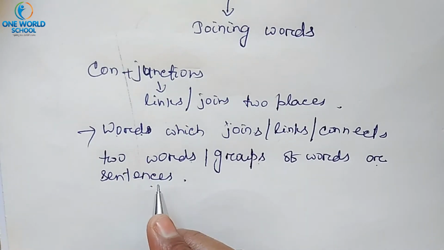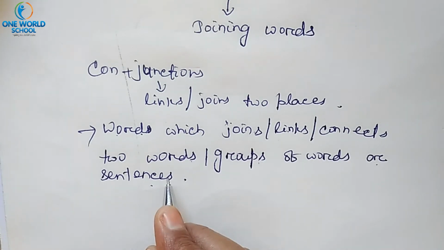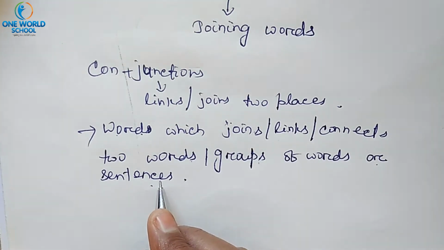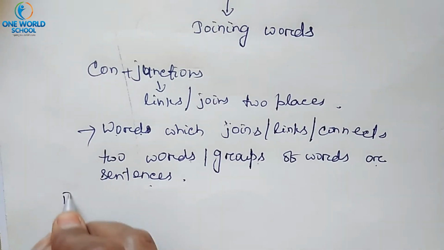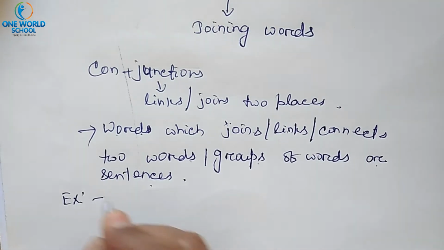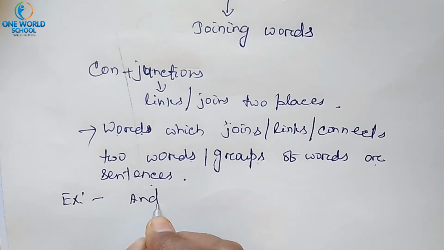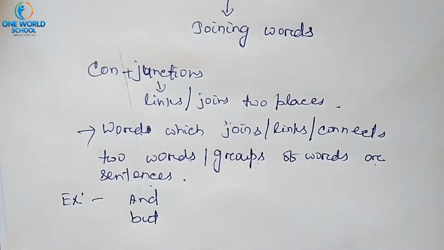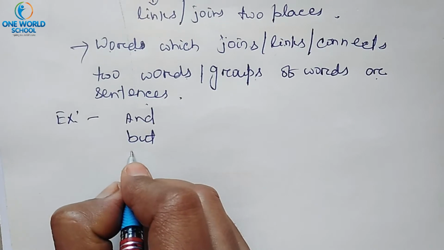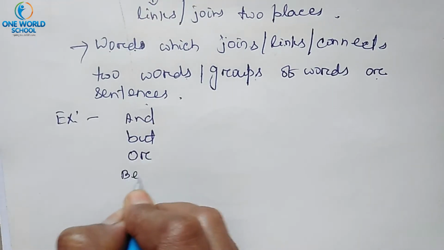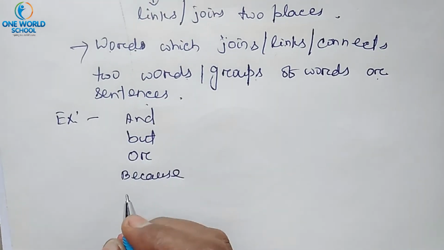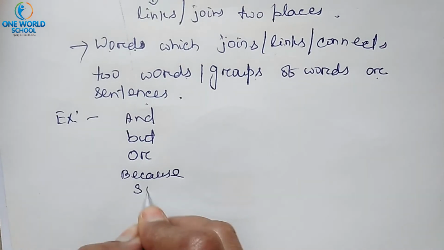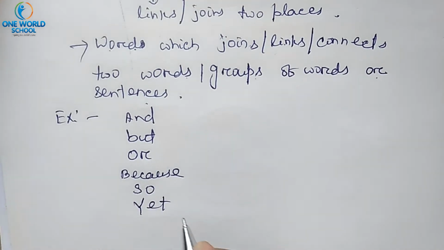If I give some examples, it will be easier for you to understand what conjunctions are. Some examples of conjunctions are: and, but, or, because, so, yet.